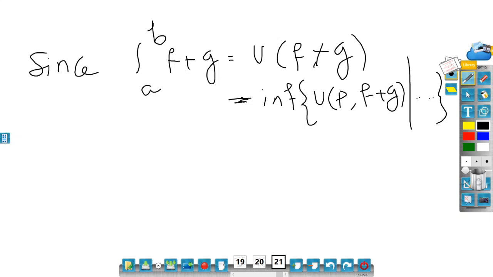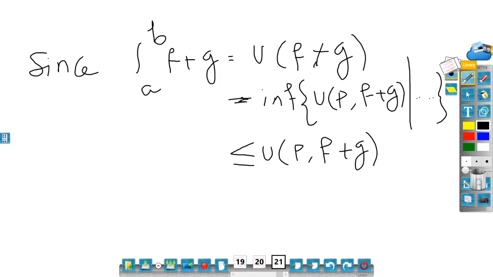I'm not writing that statement, but it should be clear. So U of f plus g is a lower bound of U P comma f plus g. So you can see that this is less than equal to U of f plus g is less than equal to U P comma f plus g, right?